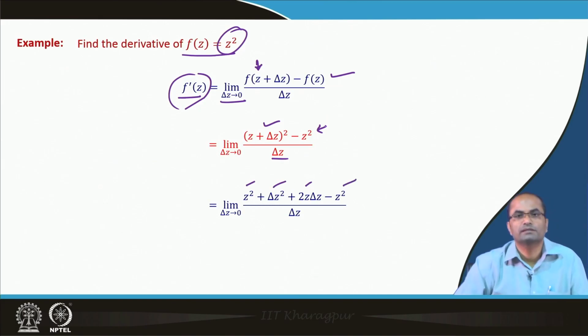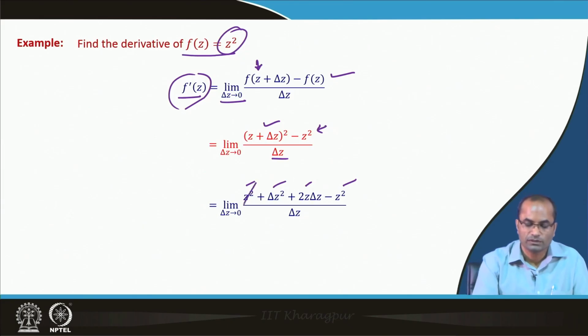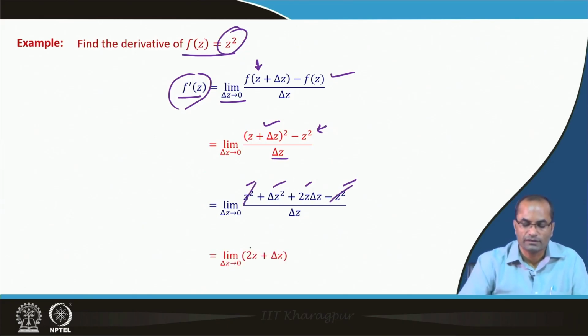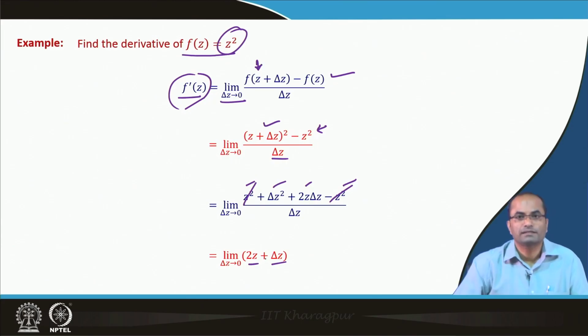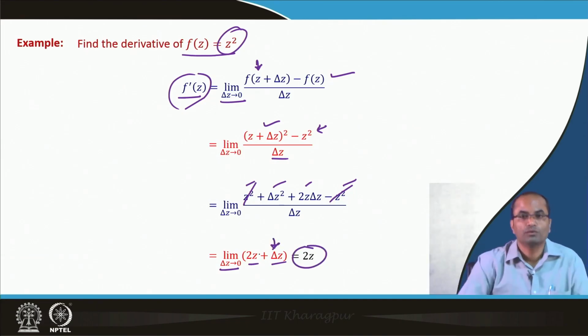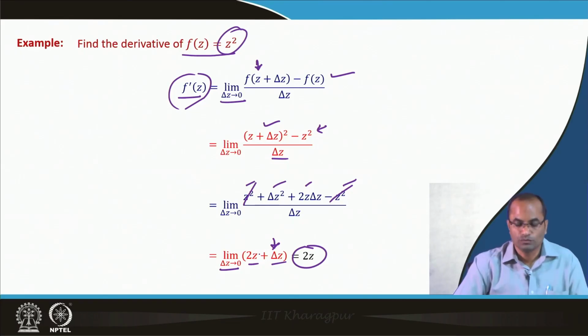As delta z approaches 0, this goes to 0, and the value is equal to 2 z.